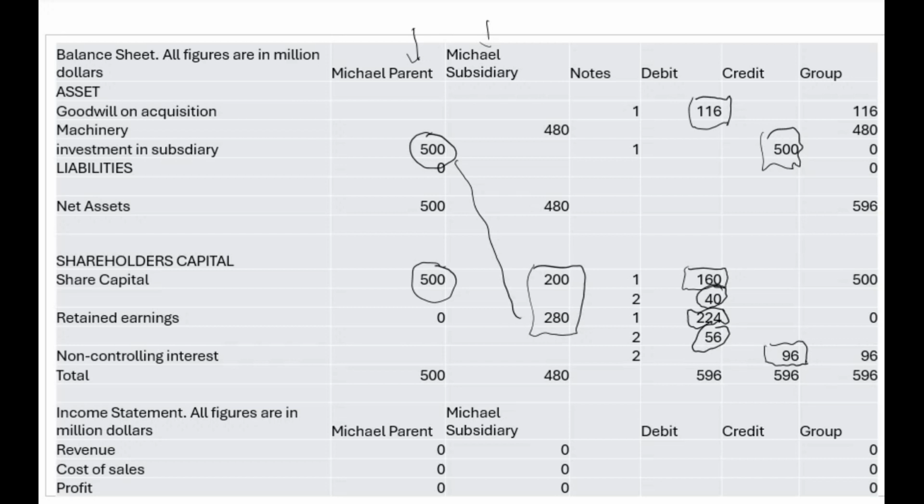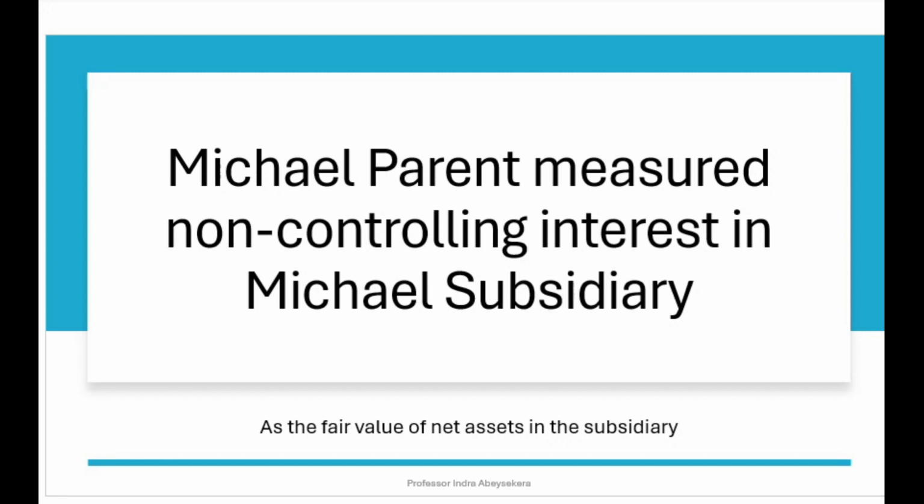They together add up to 96. But there is no portion of goodwill on consolidation assigned to non-controlling interest under the proportionate share of net assets value.